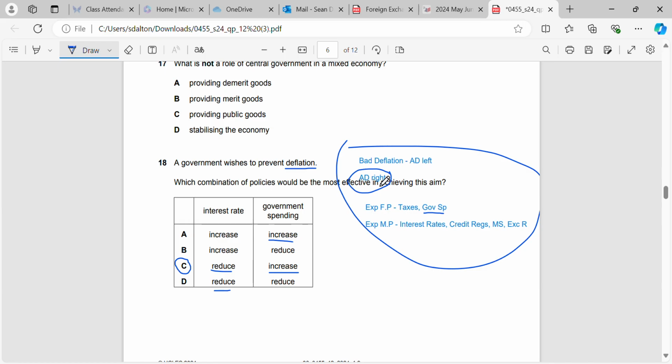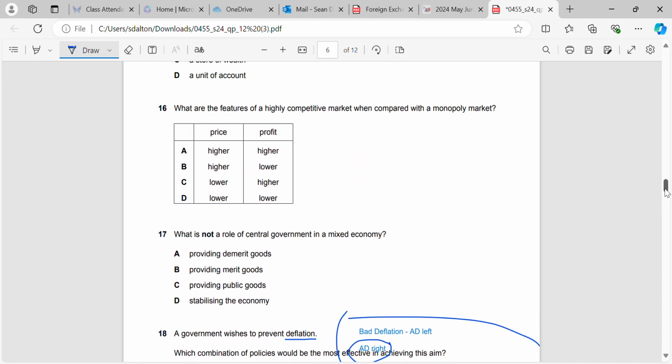Consumer expenditure and investment will increase, and then government spending is another component of AD. C plus I plus G plus X minus M. Government spending increases, AD moves to the right also. So it might help us to fix our deflation.